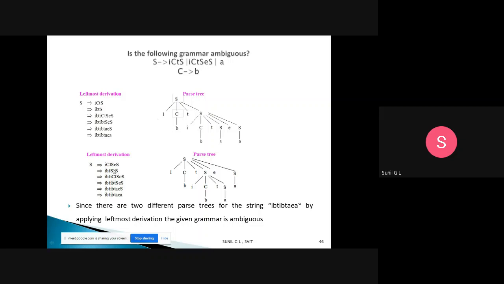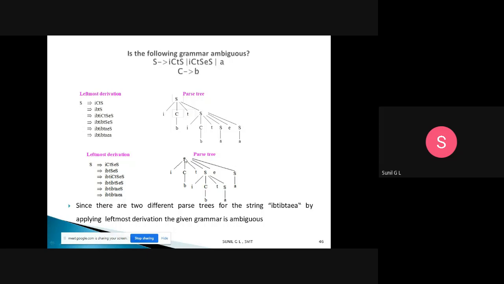So I am replacing this S with ICTS, and the ES is there. After that, I will replace C with B. Then for S, I am replacing with S tends to A, and for this one also I am replacing S with A. So when I replace, I am getting IB, IT, IB, TA, EA.